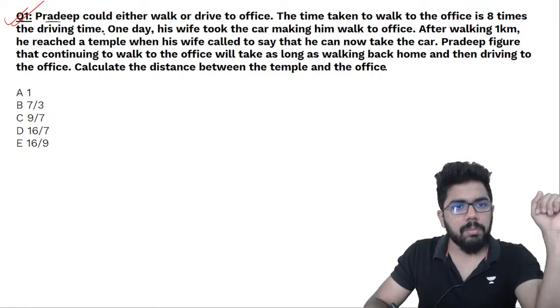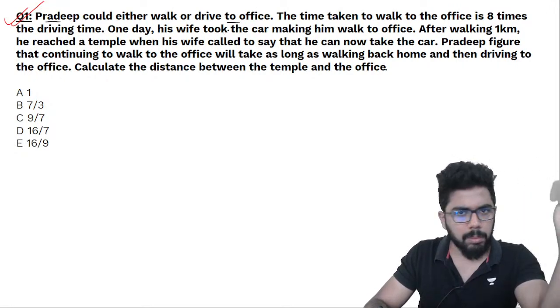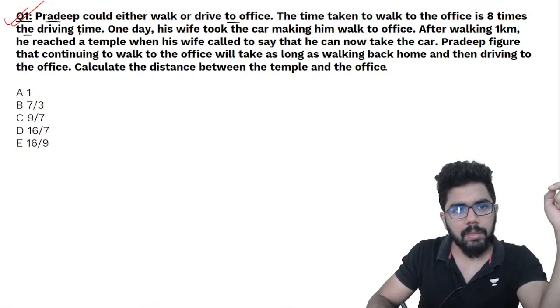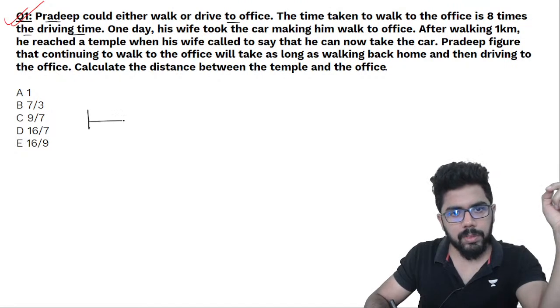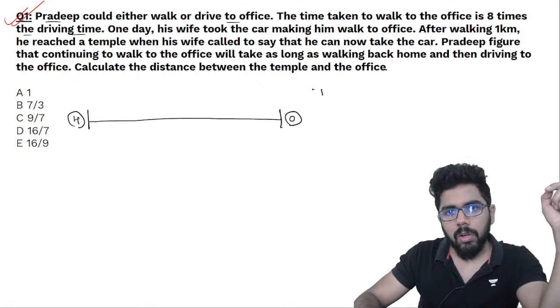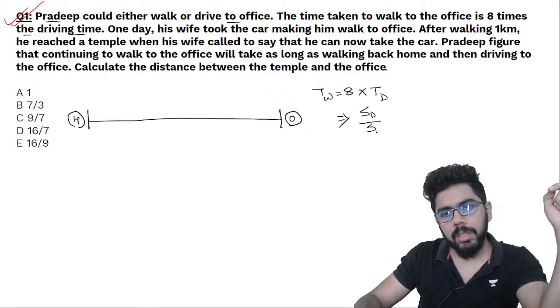Let's take a look at the question. Pradeep could either walk or drive to his office, from the 2015 paper. The time taken to walk to his office is 8 times the driving time. So he is going from home to office. It says the time taken to walk is 8 times the time taken to drive. That means the speed while driving to the speed while walking is in the ratio 8:1.